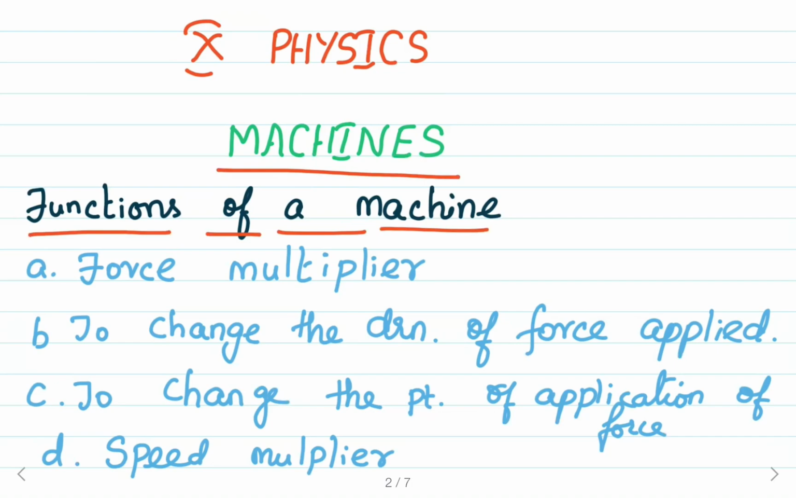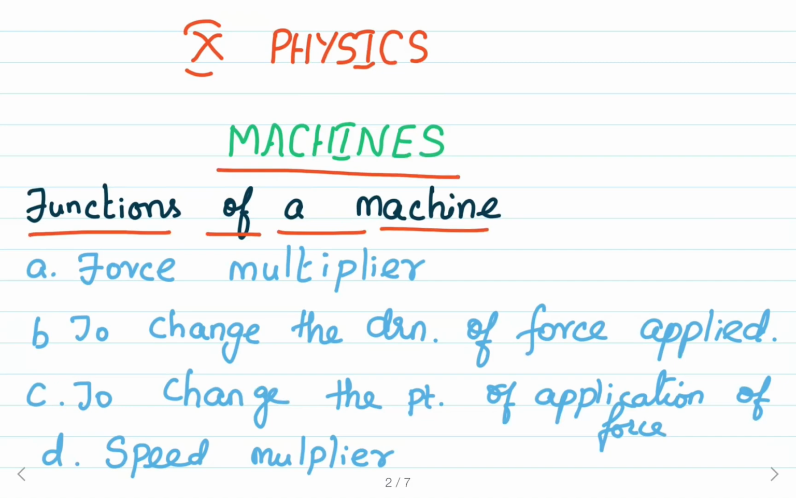So the main functions of a machine are: the machine acts as the force multiplier. The machine can be used to change the direction of the force applied. By using the machine, we can change the point of application of force to a convenient point. A machine acts as the speed multiplier.